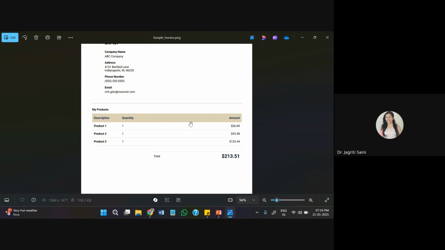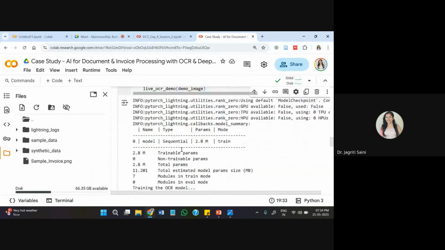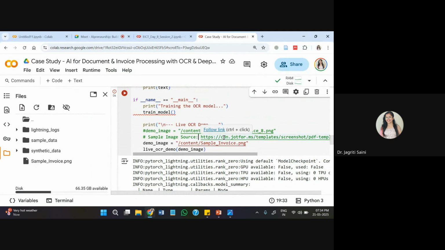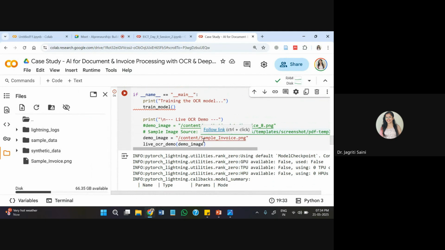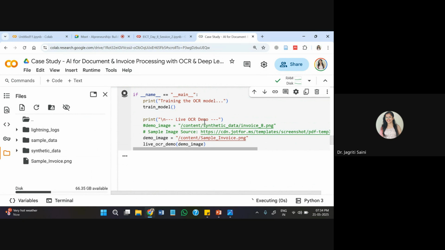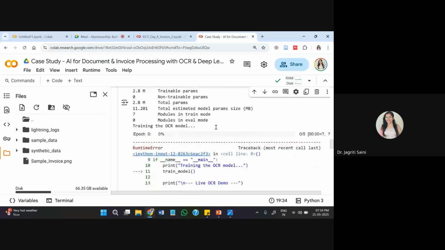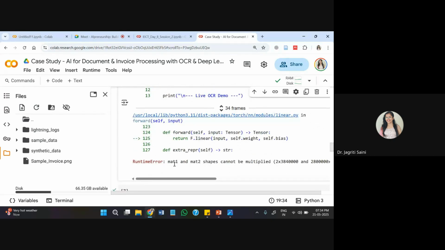So that is why sometimes the advanced models that I have listed, like some LLM based models, maybe for specific text extraction we can use, that can handle even different layouts also. And I have talked about the LayoutLM model also for this thing. So if this kind of error persists, because on a basic image we have seen that it can extract when we have that initial aligned information available. So it was extracting information on that from the synthetic data itself. But when we are trying to get it on multi-layered images, in that case it is showing that we have an issue with the metric shapes on this particular image.